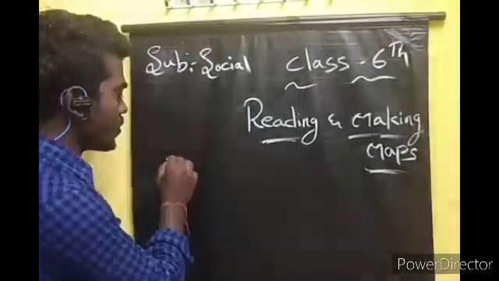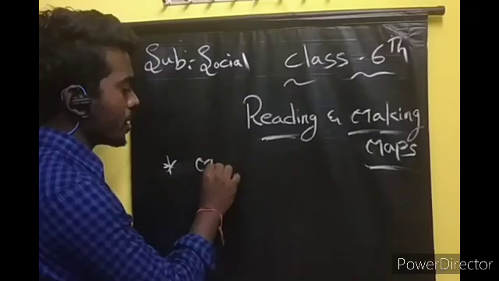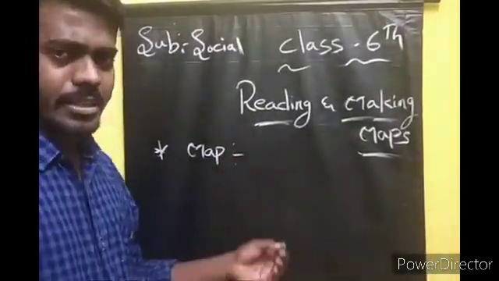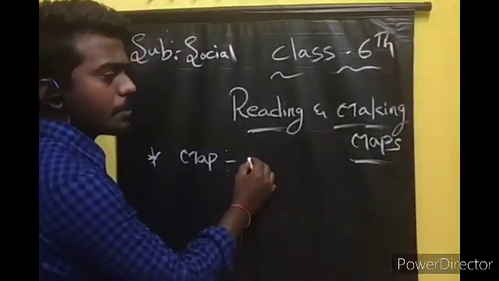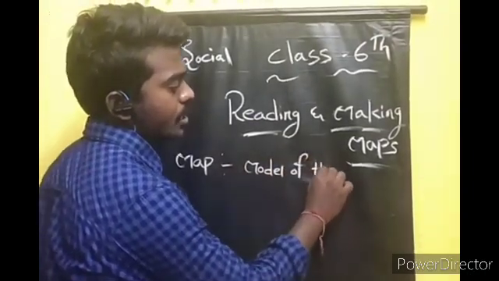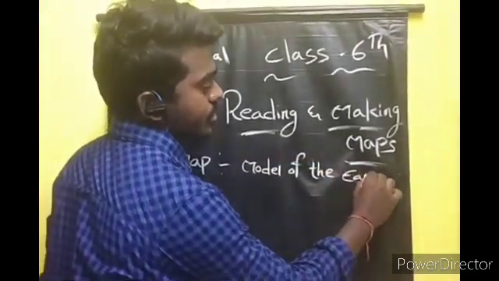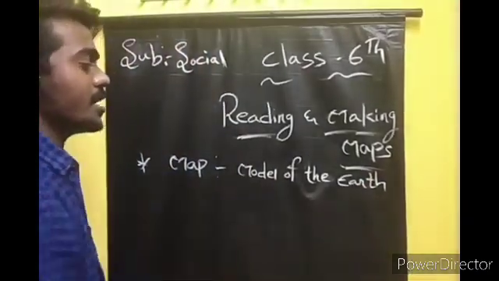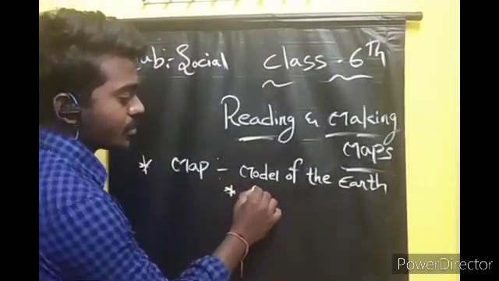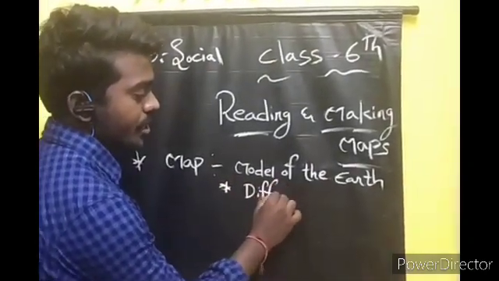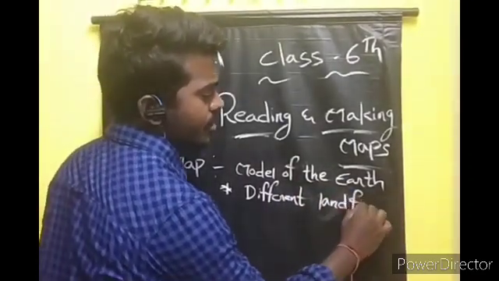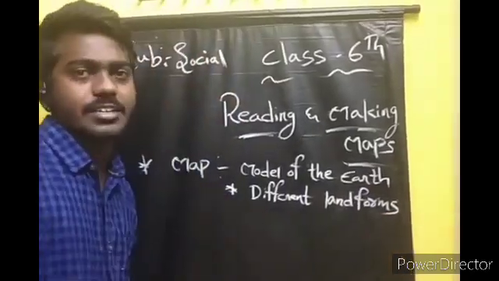First of all, you have to know what is meant by map. What is meant by map? See, map is nothing but a model of the earth. Okay, map is nothing but a model of the earth. It shows different landforms. Sir, what do you mean by different landforms, sir?